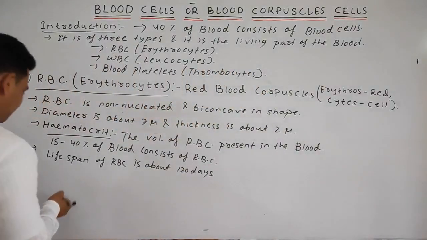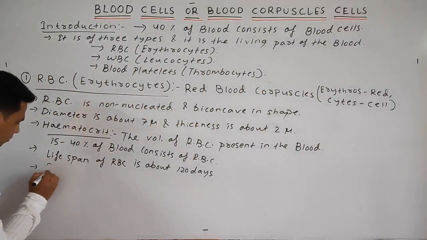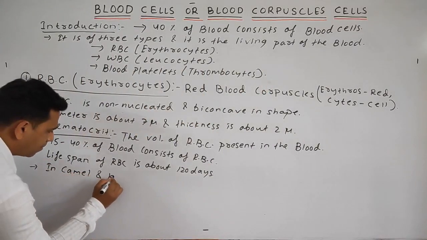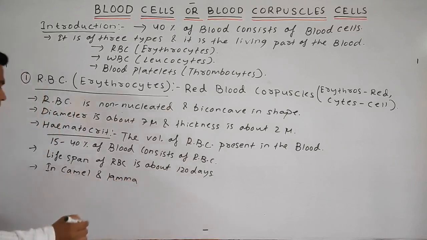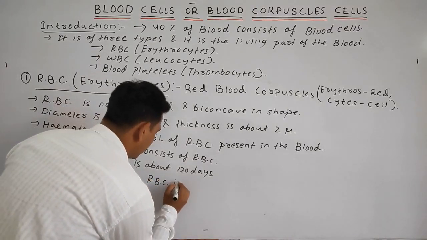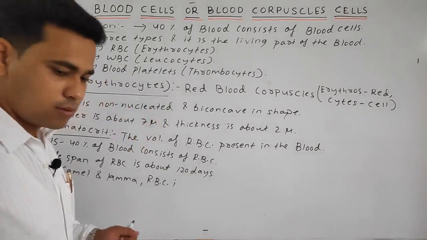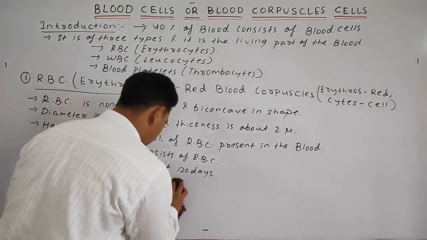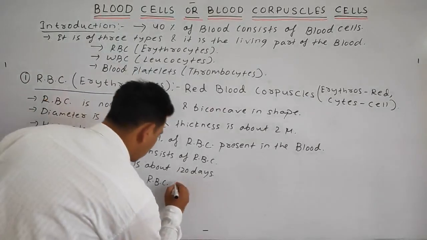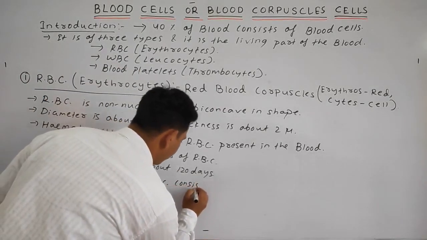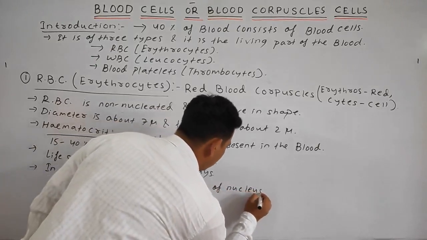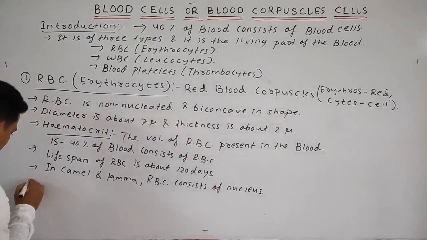We can write: in camel and llama, RBC consists of nucleus.